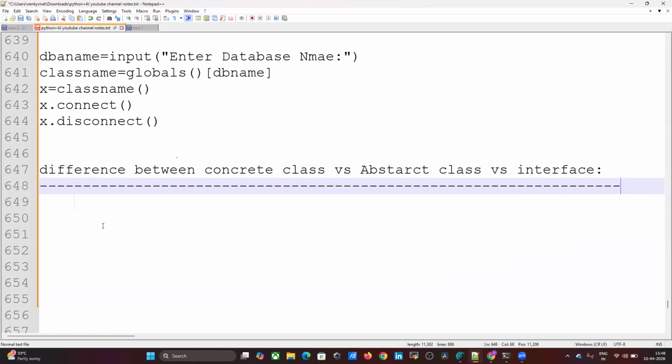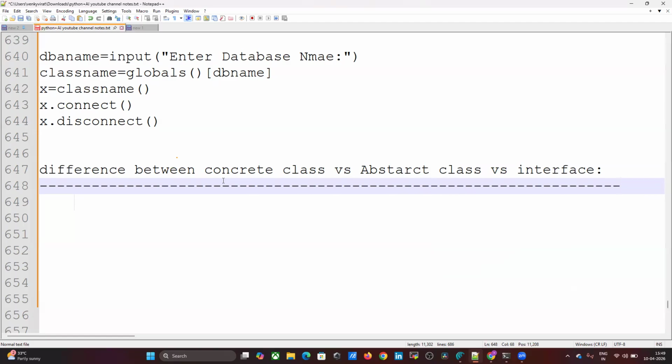If you are talking about implementation completely and ready to provide service, then we should go for a concrete class.